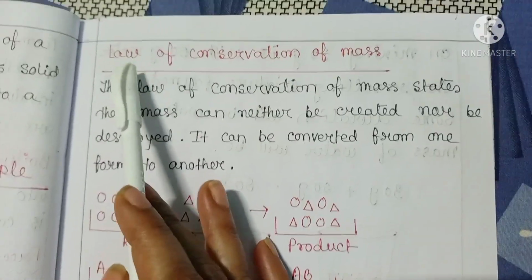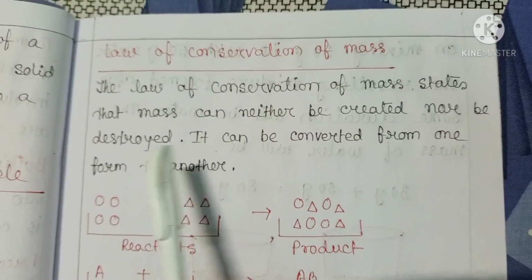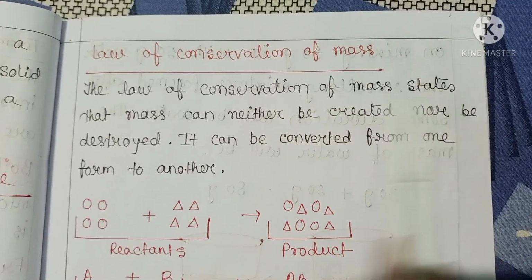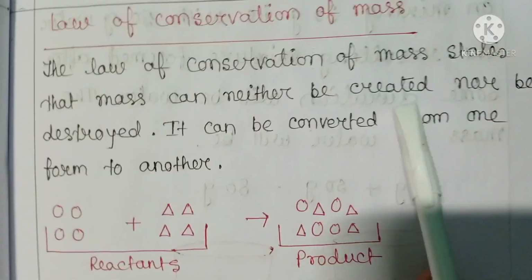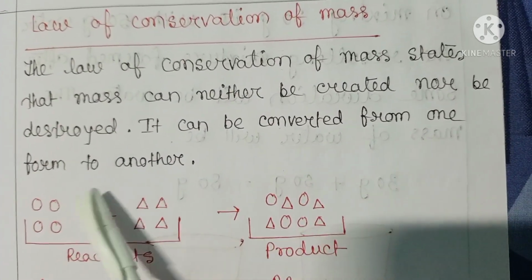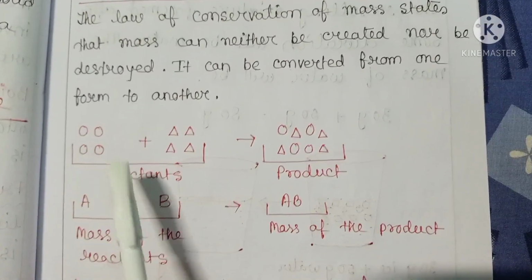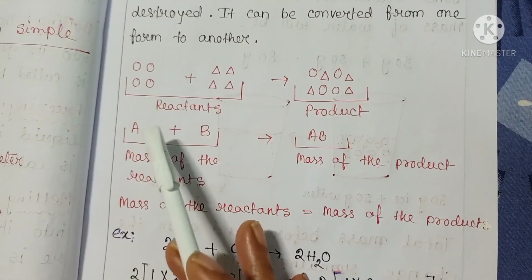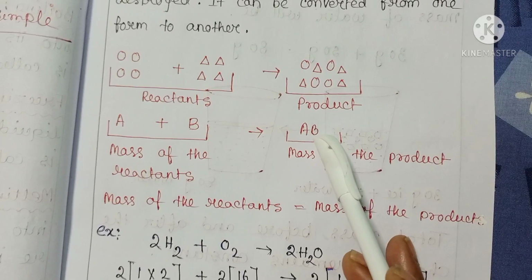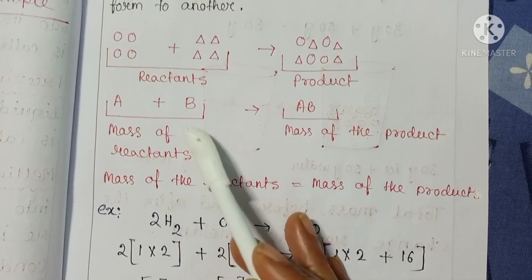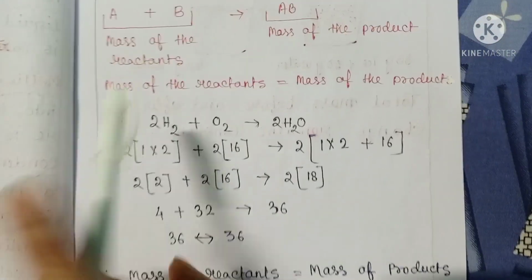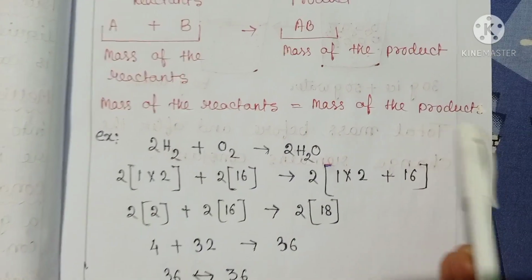Now I will discuss law of conservation of mass. What is law of conservation of mass? The law of conservation of mass states that mass can neither be created nor be destroyed. It can be converted from one form to another. See, reactants A and B. When A and B react with each other, then AB is formed, and mass of the reactants A and B is equal to the mass of the product AB. Mass of the reactants equals mass of the product.